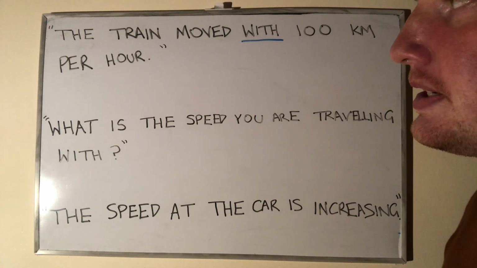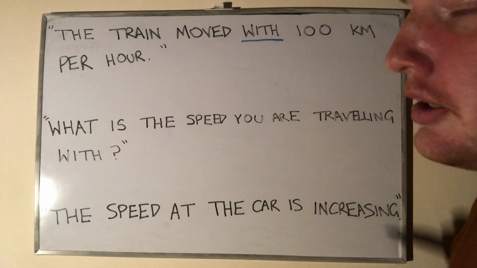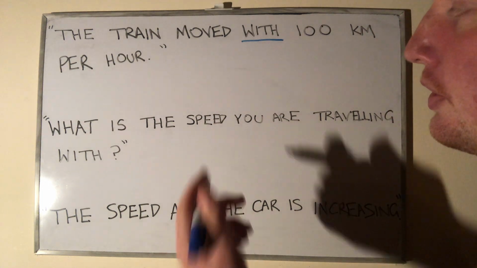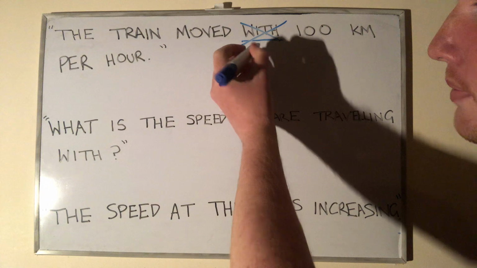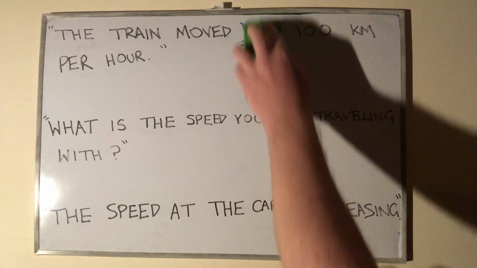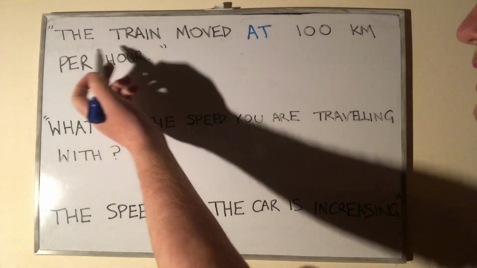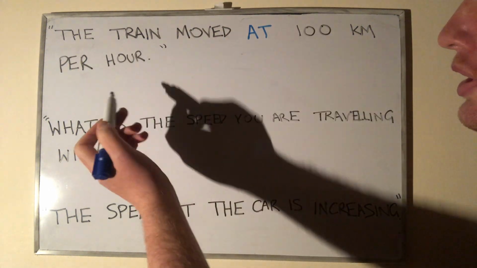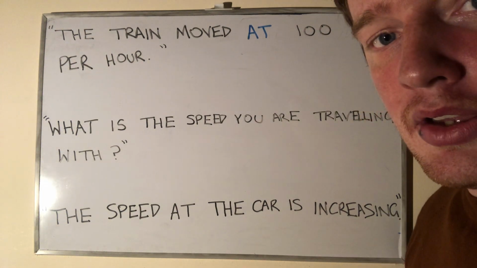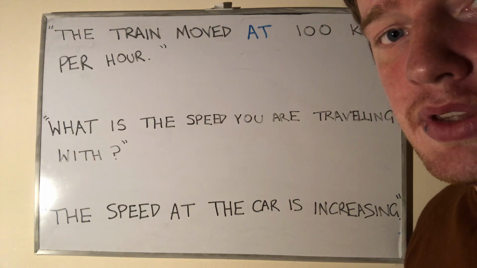But we need to remember that speed is a scalar quantity. We're describing the magnitude of the speed. And when we're doing that in English, we would not use with, but rather we would say at. The train moved at 100 kilometers per hour. You could say, I'm driving at 50 miles per hour. Why? Because you're talking about the magnitude of the speed.